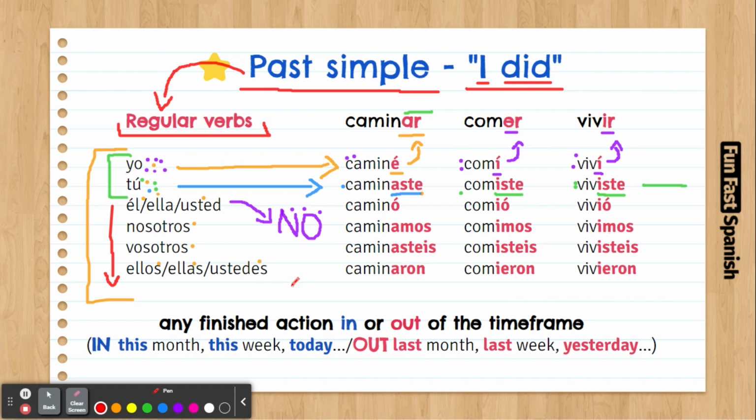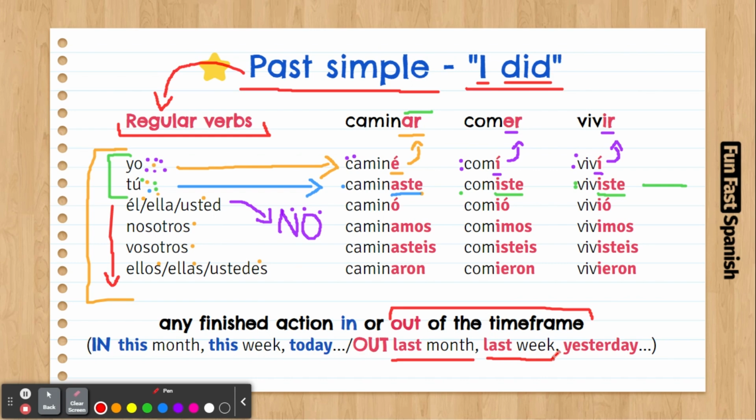Okay, now when do we use this tense? This tense is used when you are out of the time frame. What does out of the time frame mean? It is when you are no longer in a period of time. Let's have an example. Last month. Are you in last month? No, you are not. Last week.